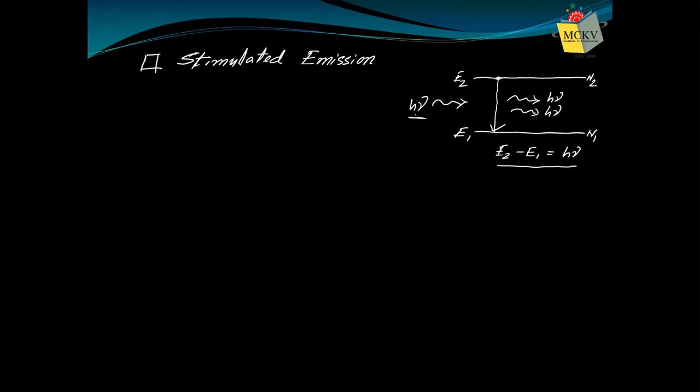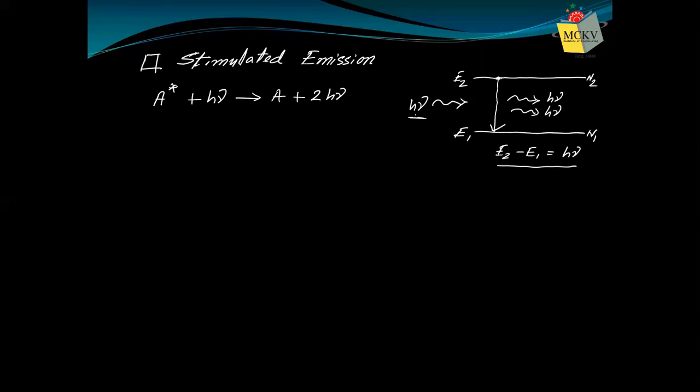We have the stimulated absorption process where you are supplying a photon to stimulate an atom to go from low energy level to high energy level. Now again, you are using a photon to stimulate an atom to go from higher to lower, so the emission occurs. That's why it is a stimulated emission process. You have an excited atom, you supply a photon so that the atom is de-excited, becomes a normal atom and releases another photon. So you started with one photon, now you have two photons.